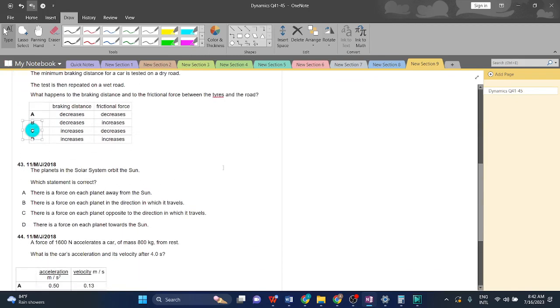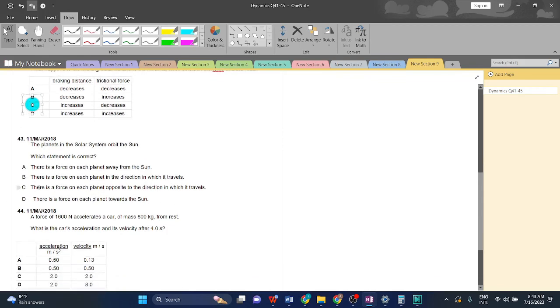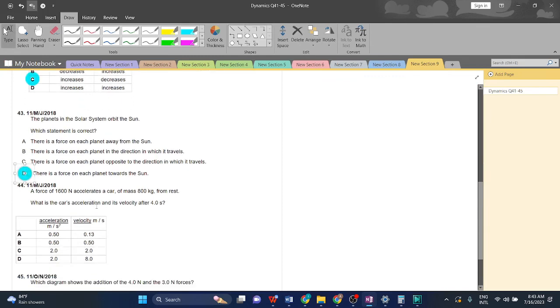43. The planet in the solar system orbits the sun. Which statement is correct? A. There is a force on each planet away from the sun. Not right. B. There is a force on each planet in the direction in which it travels. Again, not right. C. There is a force on each planet opposite to the direction in which it travels. Not right. D. There is a force on each planet towards the sun. This is the right option. I don't think this question requires a lot of explanation, so I'll just move on.